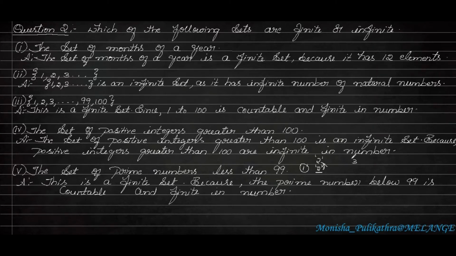In the same way 3. In the one table 3 will come, and 3 ones are 3. The number which is divisible by 1 and itself is called a prime number. So here we have to find the prime numbers which are less than 99. The prime numbers less than 99 you can easily count. So this is a finite set, because the prime numbers below 99 are countable and finite in number. I hope you understood this. If they ask you a question like this, to bifurcate it as finite and infinite, those numbers which are countable are finite and those numbers which you can't count are called infinite. I hope you understood.